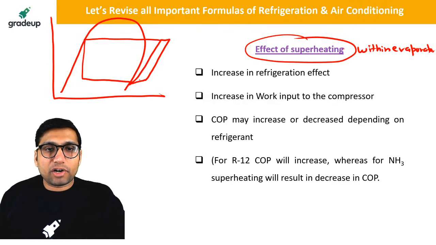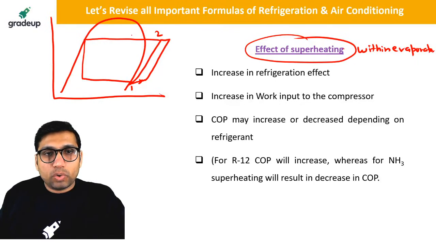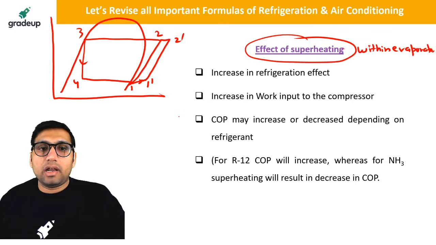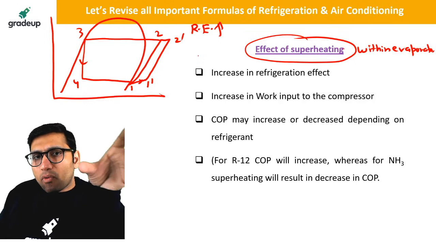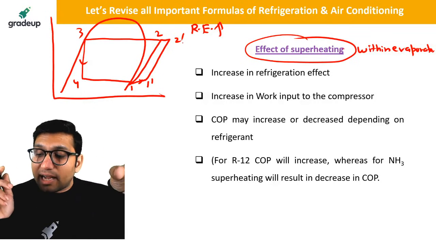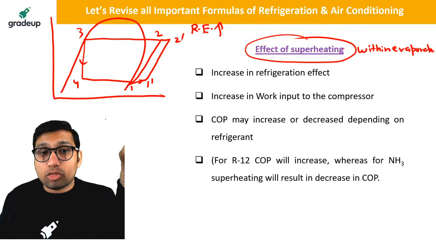Basically, the refrigerant goes into the evaporator, the compressor. So this is the normal cycle 1, 2, 3, 4. And this is the cycle after superheating, 1-2-3-4. Now, if you see, you will find that with superheating, the refrigeration effect is increasing. But what about the work input? You will see that work input is not getting affected, but actually work input is affected, because with superheating,